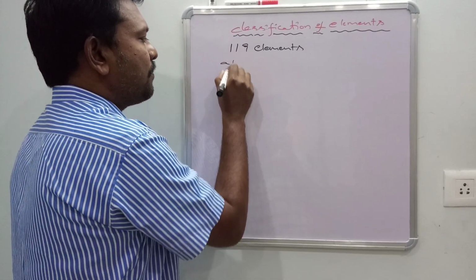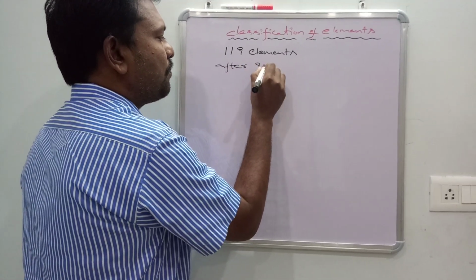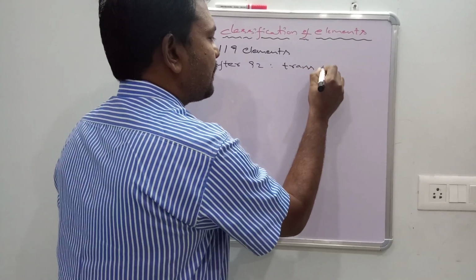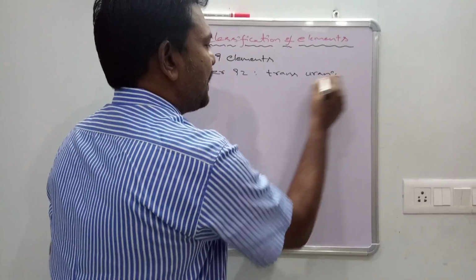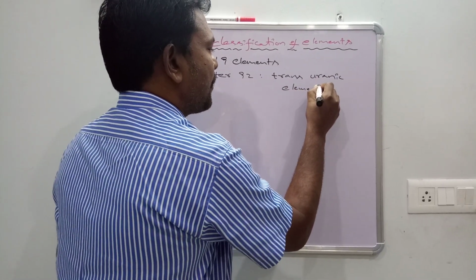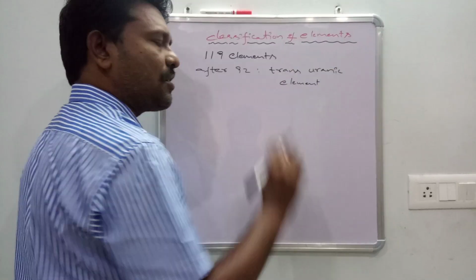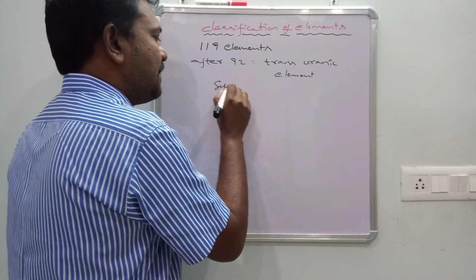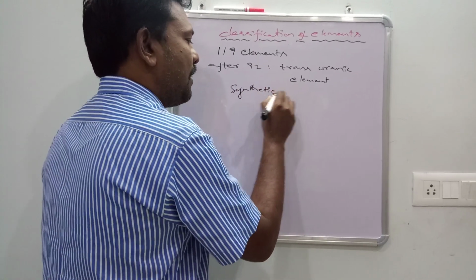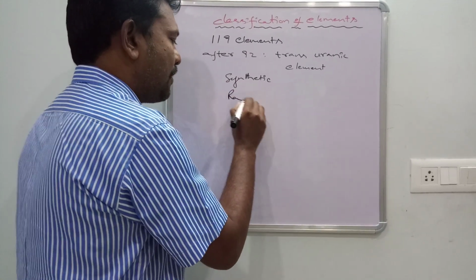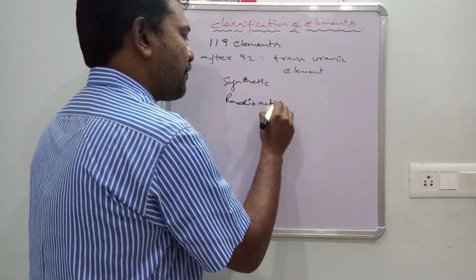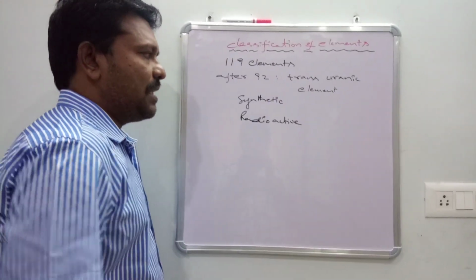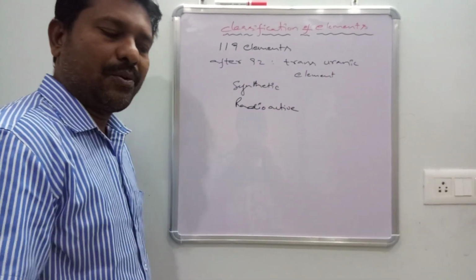Atomic number after 92, they are known as transuranic elements. After 92, the elements are known as transuranic elements. All are synthetic elements, or all are radioactive elements. After atomic number 92, they are known as transuranic elements.